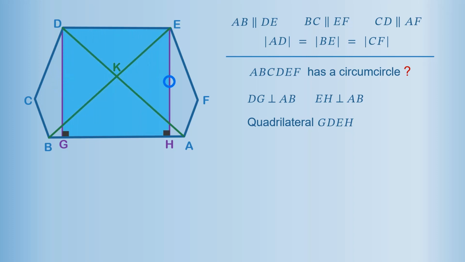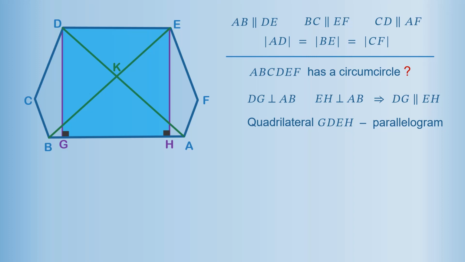DG and EH are perpendicular to the same line AB. Therefore, they are parallel to each other. Also, AB is parallel to DE, which means that two other opposite sides of the quadrilateral are also parallel to each other. Therefore, quadrilateral GDEH is a parallelogram.